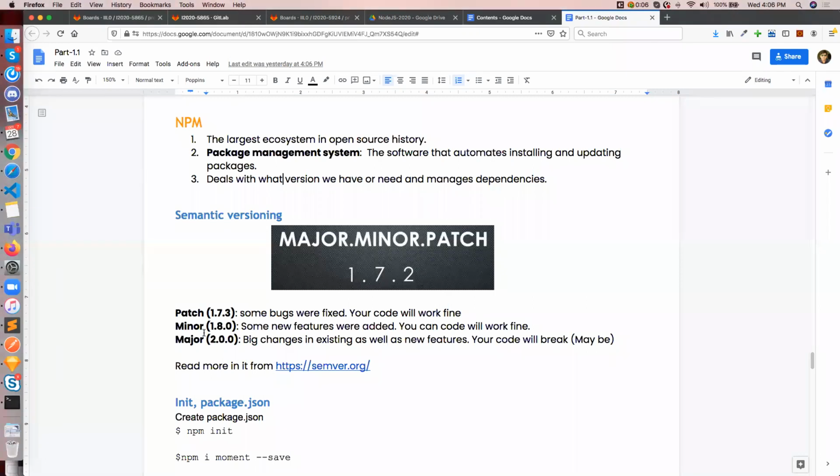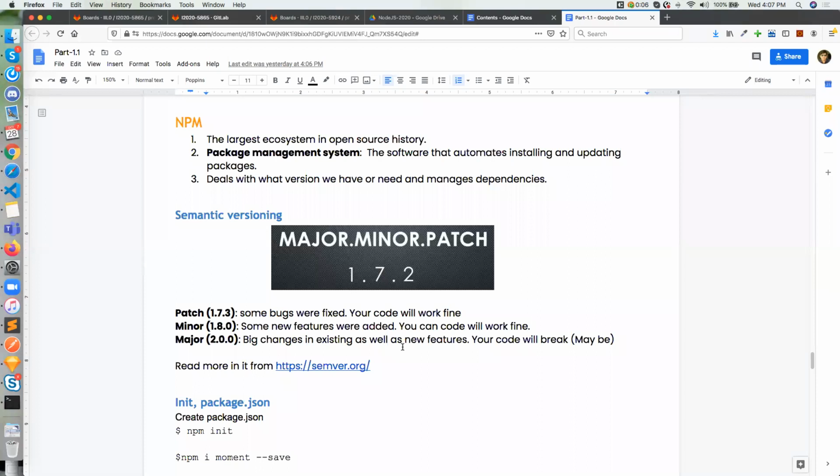But with minor updates, whenever minor features are updated, any new feature added is a minor update. New features are added, but in that case also your application will not be affected, because if a new feature is added, it was not there before and you never used it in your application, right? Of course it was not there, so how could you use it? So if somebody adds a new feature, it will not hamper your current project.